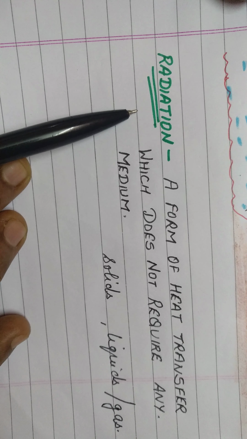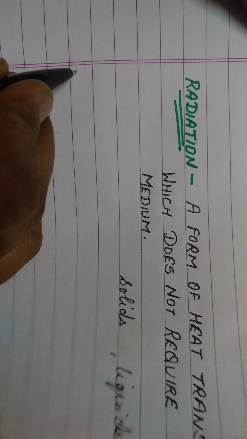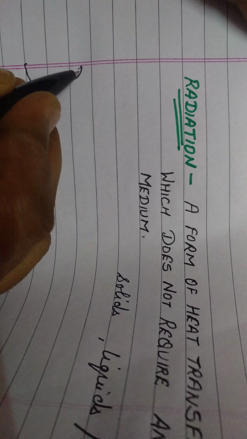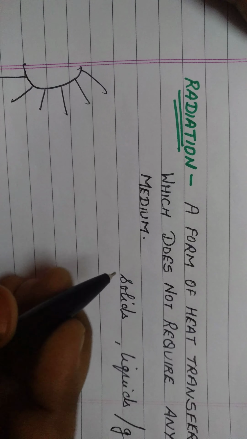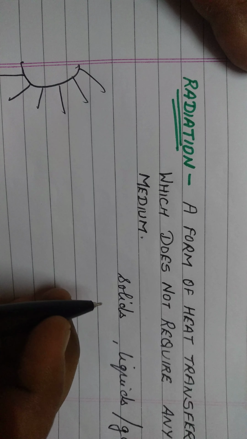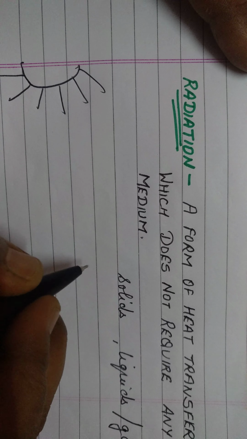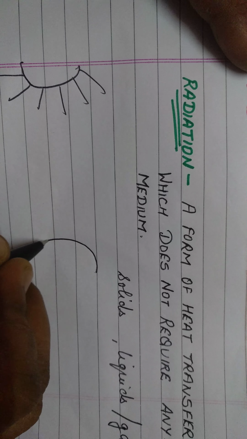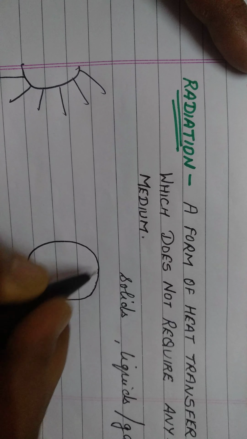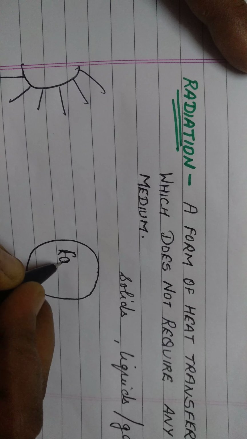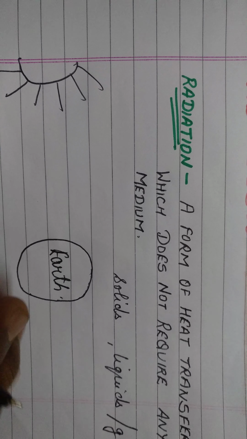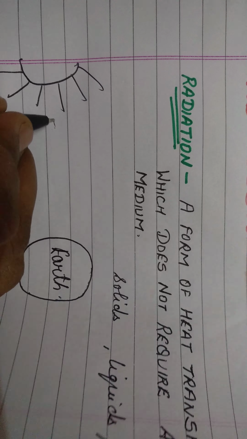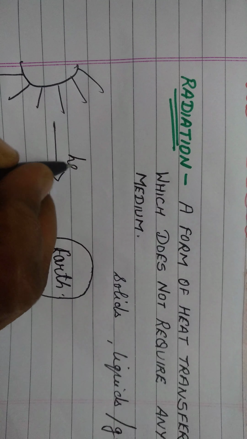I will give you an example. You all know about the sun. The sun gives us heat and light. You also know that the earth is millions of kilometers away from the sun. But how does the heat from the sun reach the earth?